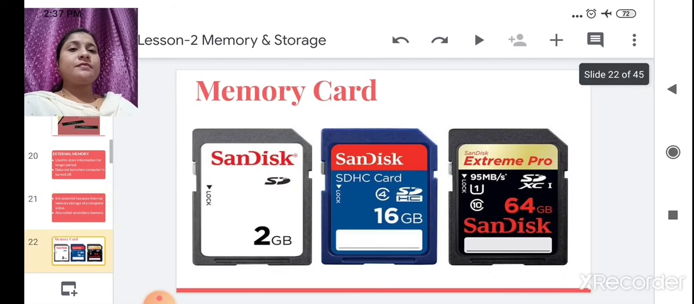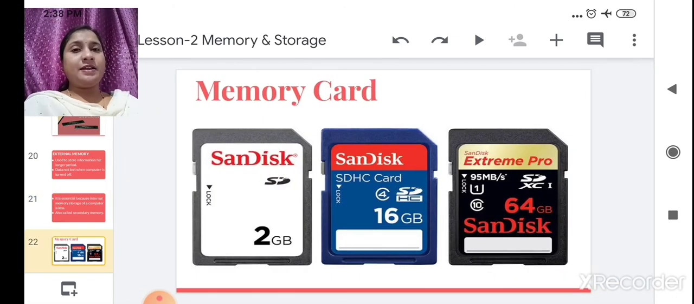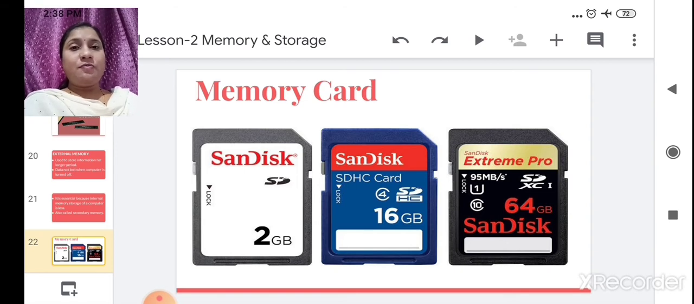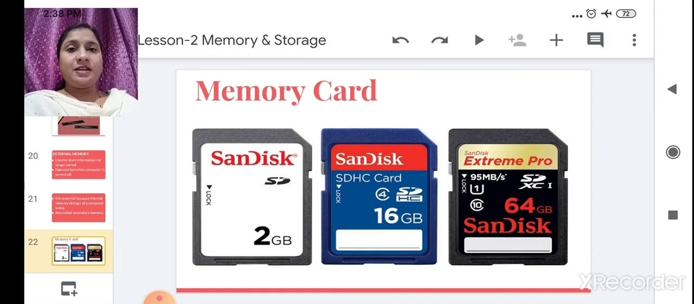Okay, these are some memory cards, external memory cards. I think you have used these 2 GB, 16 GB, 64 GB cards in your mobile to increase your mobile storage capacity, right? You use this memory card in your mobile, right?